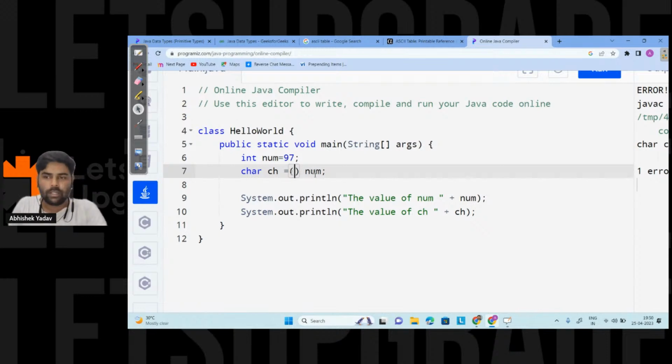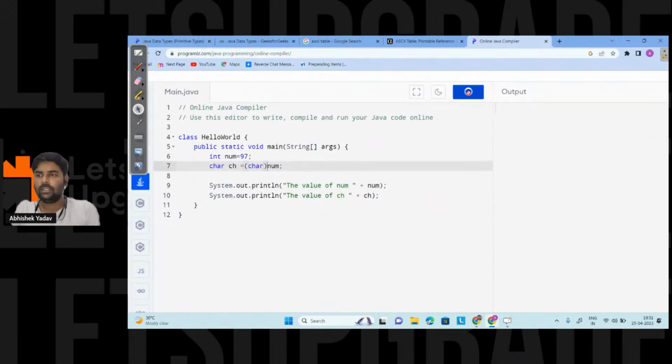Here I want the integer data to get typecasted to the character, so I will write the data type as char. This time, I, the programmer, am taking the responsibility of converting integer to character. When the programmer takes the responsibility, this kind of conversion is called explicit type conversion. Let's run the code and see whether we now get the correct answer.